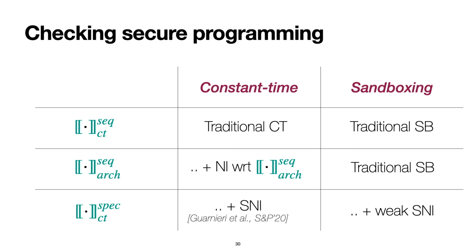What does this tell us? Consider, for instance, taint tracking approaches like NDA and STT. These approaches satisfy the sec_arc and spec_cd contracts. These mechanisms are well suited for sandboxing, in the sense that all traditionally sandboxed programs are automatically secure when we deploy these countermeasures. However, they are not enough for constant time. Indeed, traditional constant time programs would have to satisfy further constraints to satisfy general constant timeness. In the paper, we show how existing tools can be repurposed to check these general constant time and sandboxing properties.